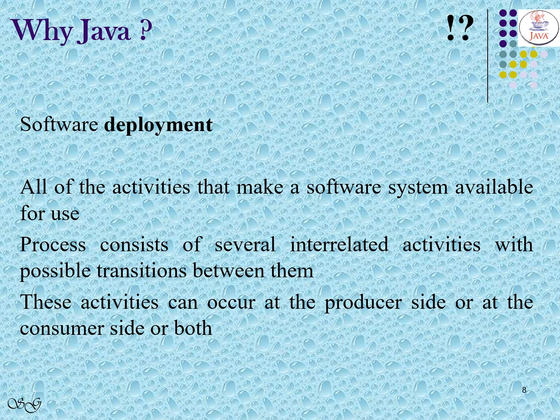Next, what is deployment? It is a process of making the product ready for use. That is, installed, configured and started in real time. All the activities that make a software system available for use. This process consists of several interrelated activities with possible transitions between them. These activities can occur at the developer side or at the consumer side or both.